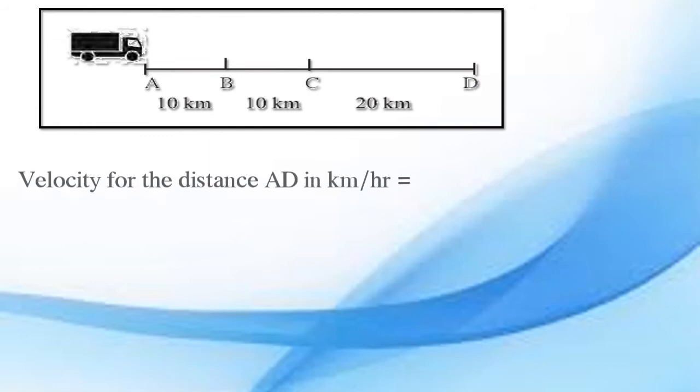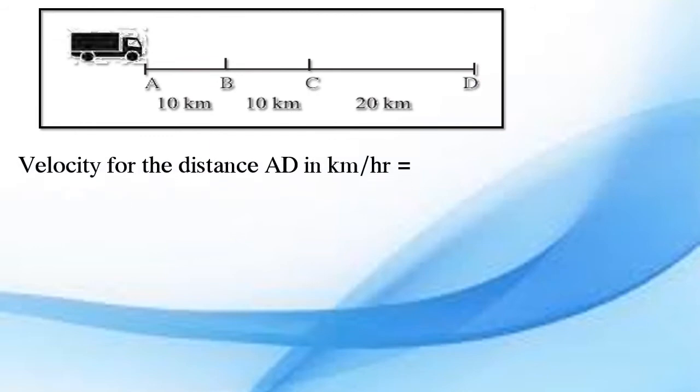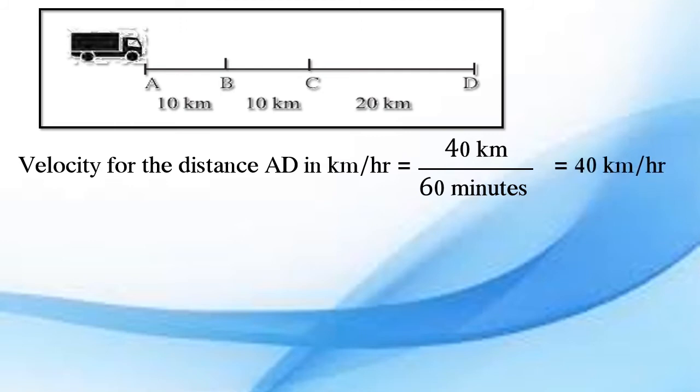Now, dear students, velocity for the total distance AD will be how much? It is 40 km upon 60 minutes, that is 40 km/h. बघा, AD एवढं अंतर पार करण्यासाठी सरासरी वेग किती आलेला आहे, 40 किलोमीटर प्रति तास. Average velocity will be 40 km/h.